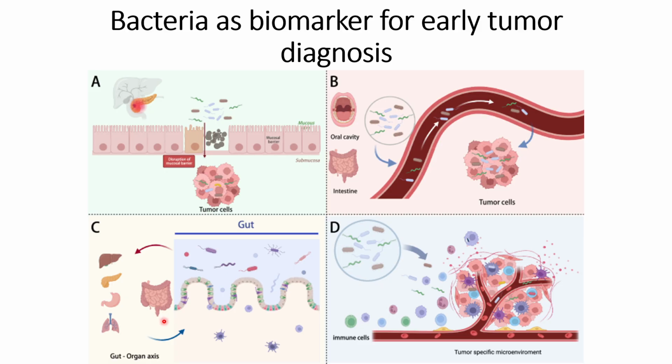The other way is through the gut-organ axis. In normal cases, there is a continuous transfer of microorganisms from the gut to the different organs, and there is a recycling of microorganisms from different organs to the gut. These disruptions can even be because of a change in the functioning of any organs